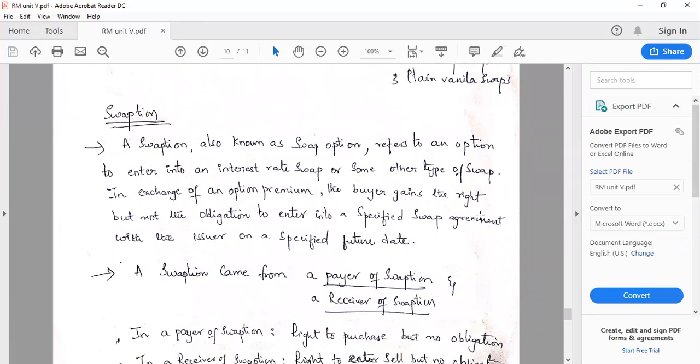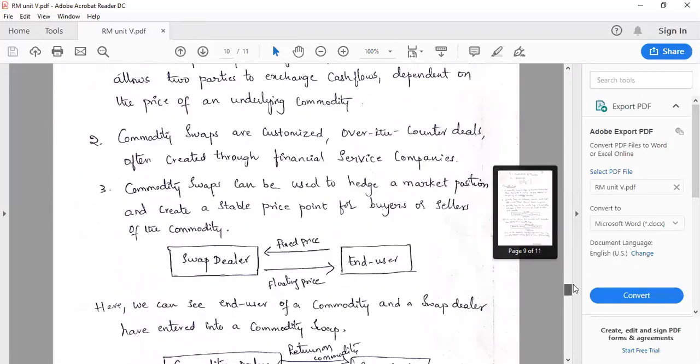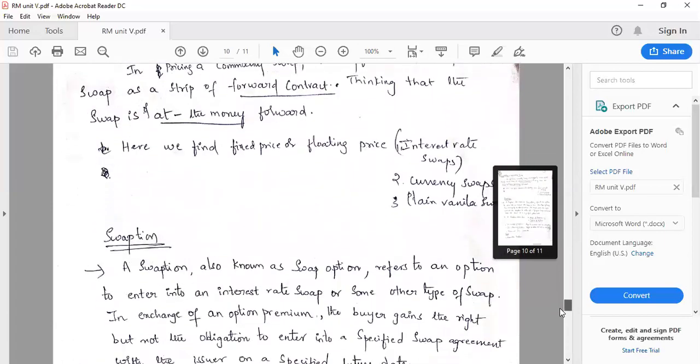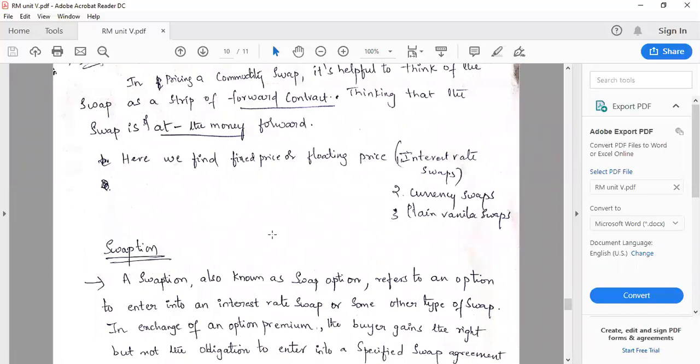Okay, now let us see one more topic in that, that is swaption. So far we have discussed all the types of swaps, and now swaption. Swaption. By hearing the name, can you infer or interpret something from that word swaption? Have you heard that swaption? Swaption is a combination of two words, swap and option, right? So the features of the swaps and the features of the options are clubbed together and formed a new financial instrument, which is nothing but swaption.